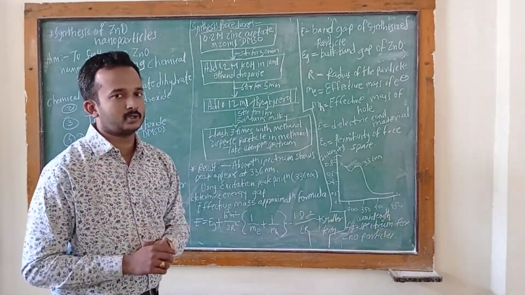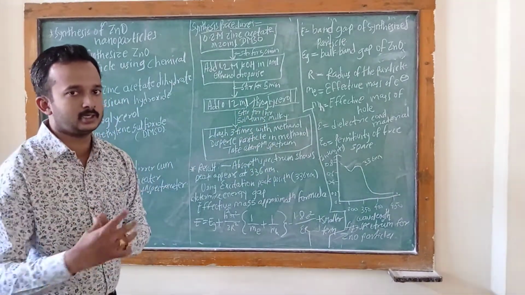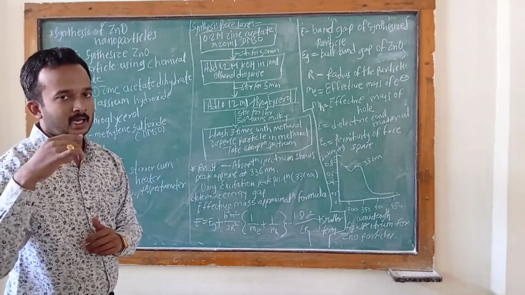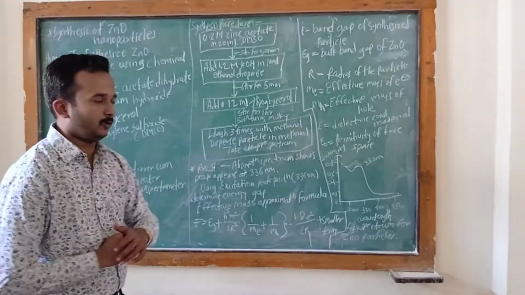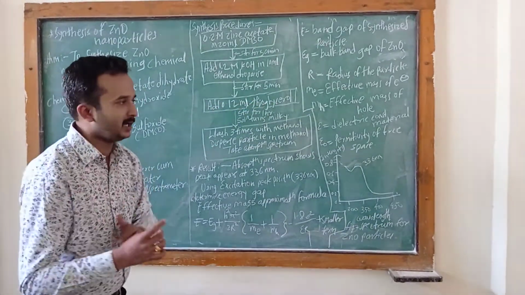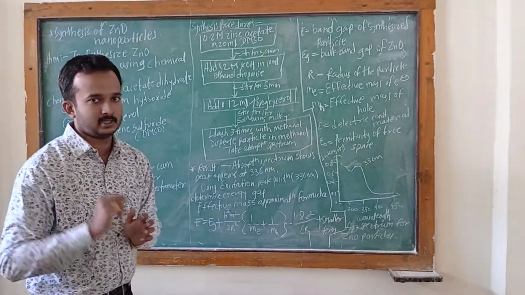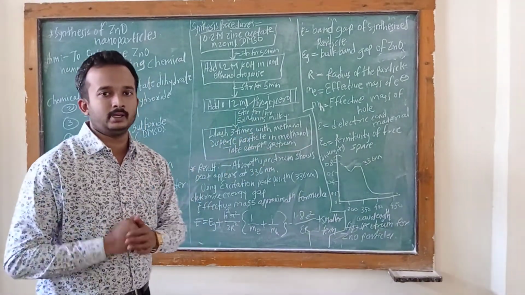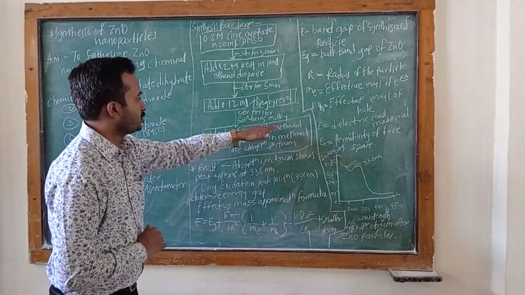After stirring for 1 hour, your solution turns milky, and then you have to wash it 3 times with methanol.